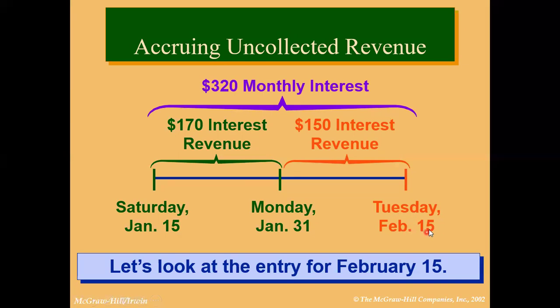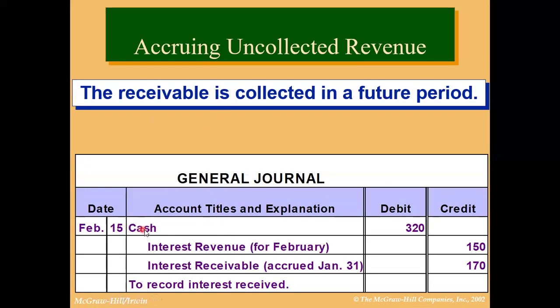On February 15, the entry would be made for 320, the monthly interest. Which account should be debited and which account should be credited on February 15? 320 is the cash received, so that will be a debit. And credit would be interest receivable and interest revenue. You can see on the screen, cash debit by 320, interest revenue for February 150, and the one for January